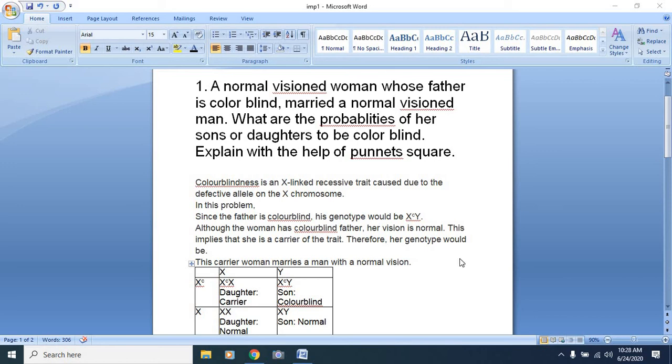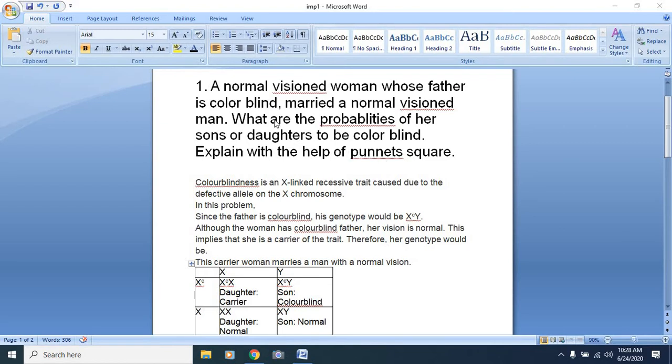Good morning, students. In this session, we will learn about some of the important questions based on the pedigree chart and some important questions related to genetics. Now, the first question here: a normal visioned woman whose father is colorblind married a normal visioned man. What are the possibilities of her sons or daughters to be colorblind? Explain with the help of a Punnett square.